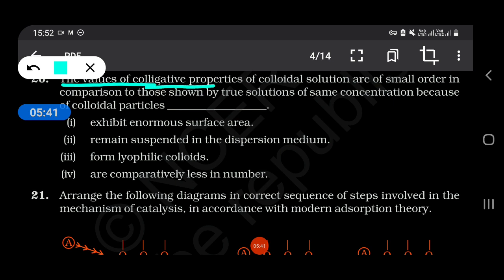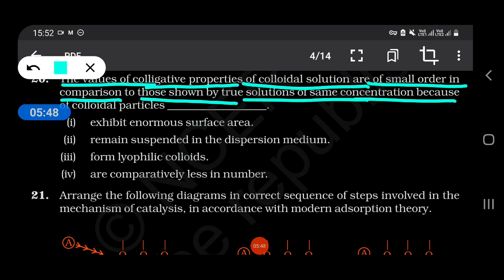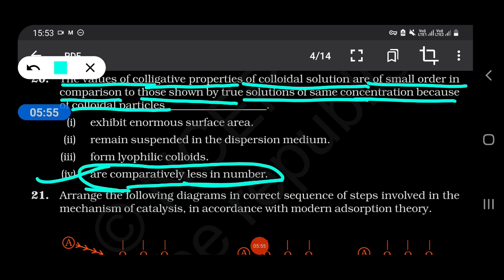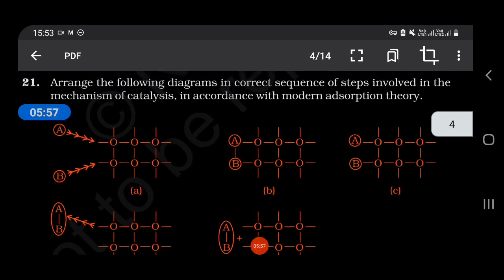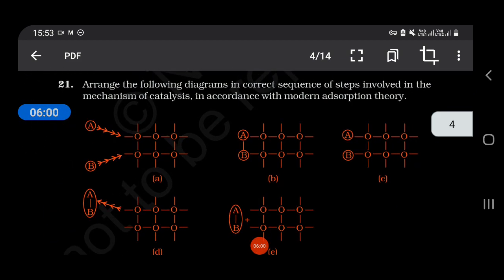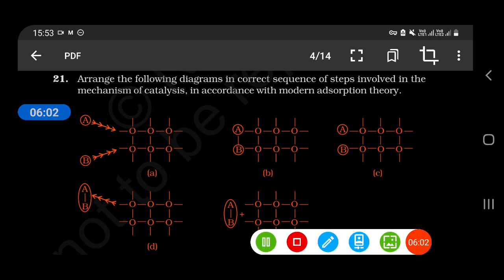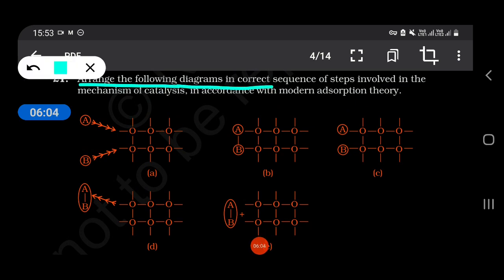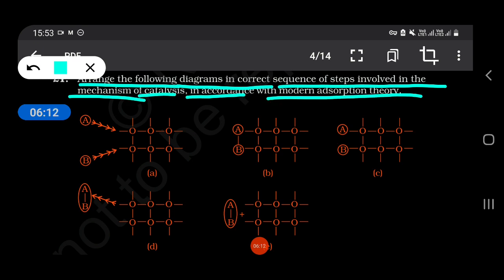The values of colligative properties of colloidal solution are of a small order in comparison to those shown by true solutions of the same concentration because colloidal particles are comparatively less in number. Arrange the following diagrams in correct sequence of steps involved in mechanism of catalysis in accordance with modern adsorption theory. So